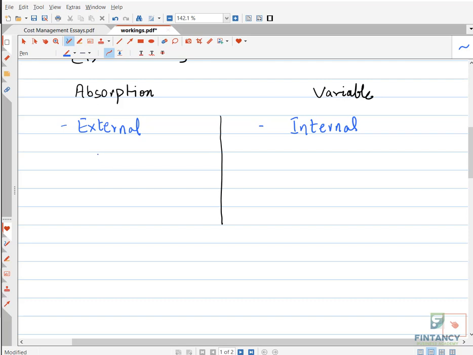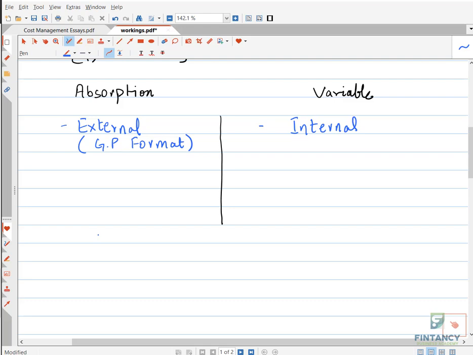The format which we use in absorption costing is the exact format recommended by International Financial Reporting Standards, which is also called the gross profit format. That's why we use absorption costing in external financial reporting. In variable costing, we talk about contribution margin, and we differentiate between variable and fixed costs, which helps us in making decisions.